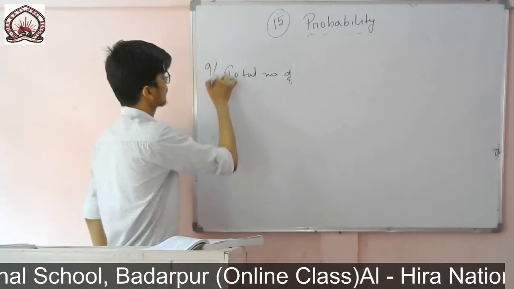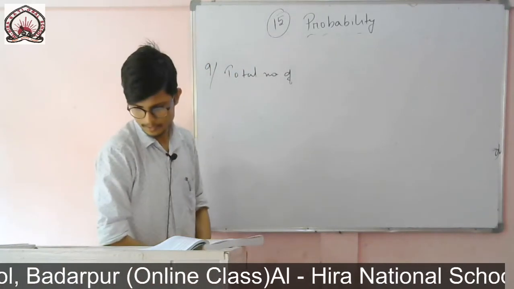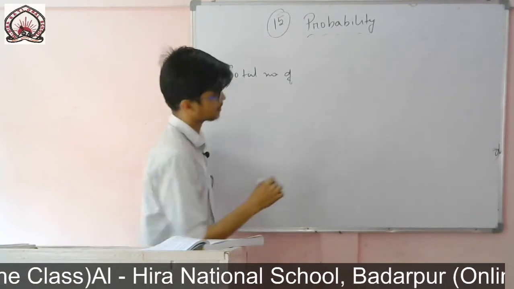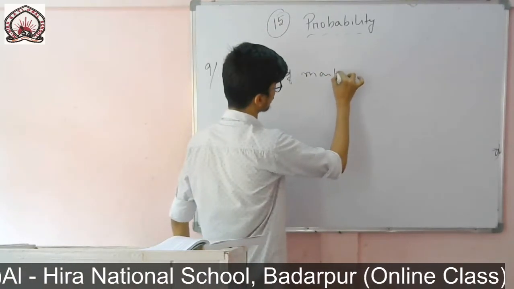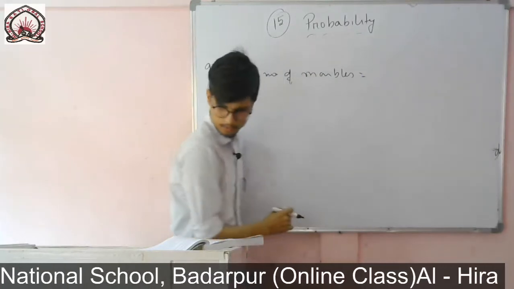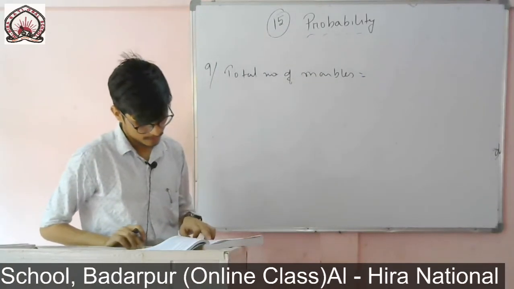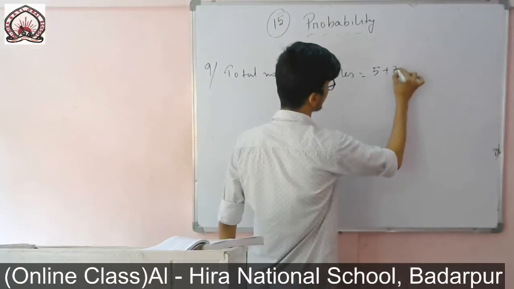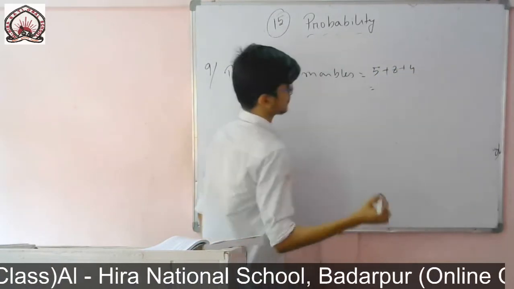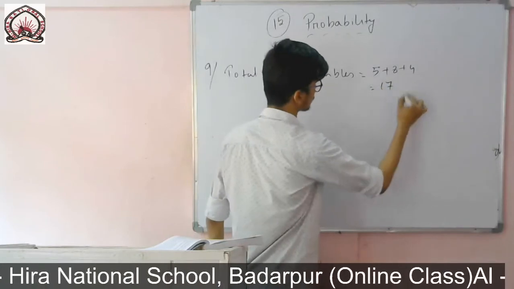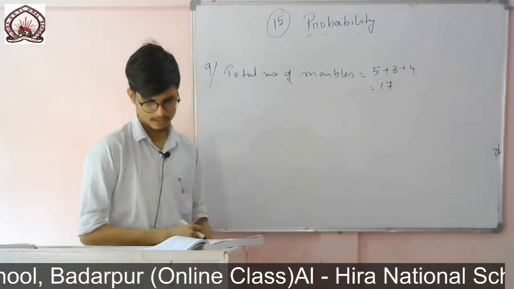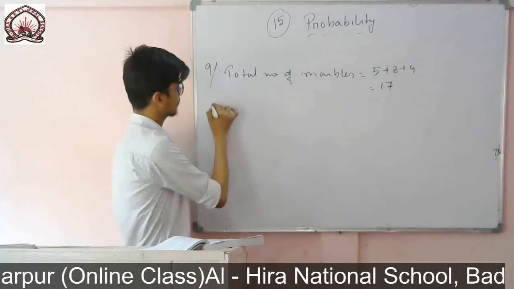So number 9, total number of marbles. A box contains 5 red marbles, so total number of marbles equals 5 plus 8 plus 4, which is 17. So total number of marbles is 17. Now one by one we'll find.